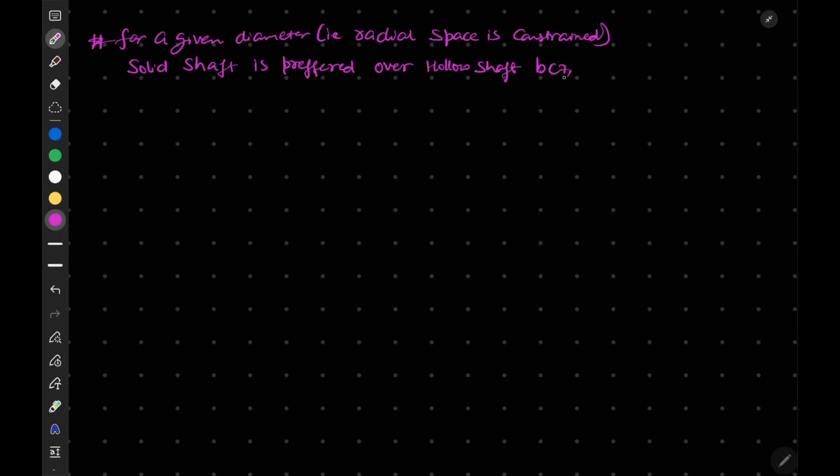because they have higher power transmission capacity, okay, and this is because ZP of solid is greater than ZP of hollow, okay.